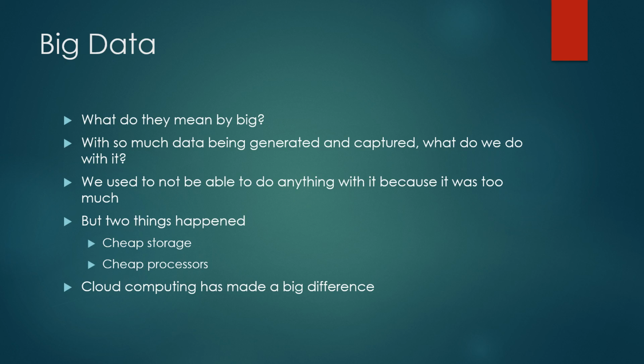Another concept that we think about when we talk about data these days is big data. And so what do they mean by big? Well, what they basically mean by big is, with so much data being generated and captured, what do we do with it? It used to be a big problem for us because local companies had a certain number of servers and a certain amount of storage capacity. When the data revolution came and they started gathering all this data, the data rapidly overran their capacity to not only store it, but to be able to do any real good processing on it. The data sets were just too large.